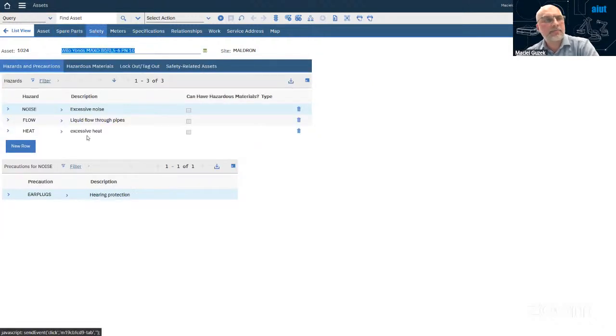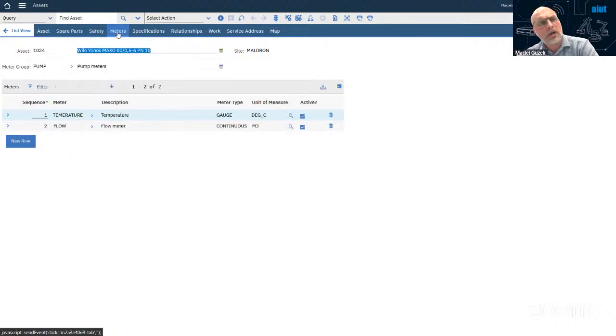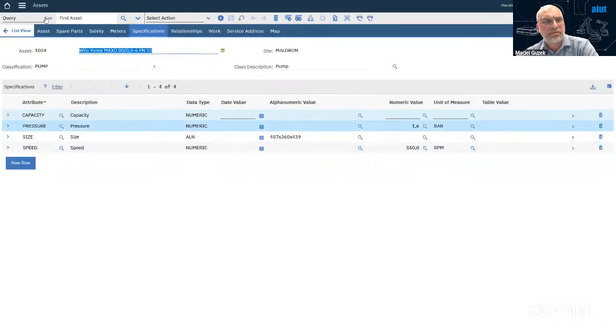I can assign some safety plans here: the hazards, precautions, lockout/tagout procedures. I understand it's not the time here to show all of the details. I would love to show a little bit more. I could go through weeks around Maximo showing that, but I've got the whole technical specification.